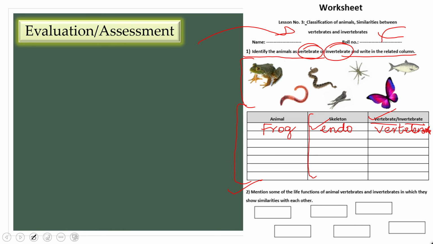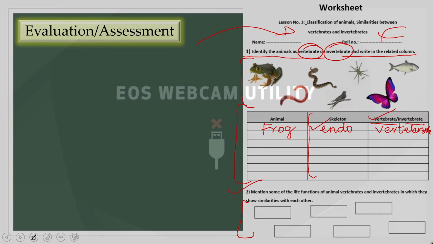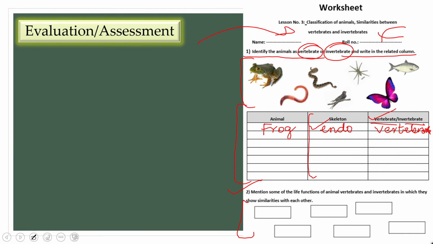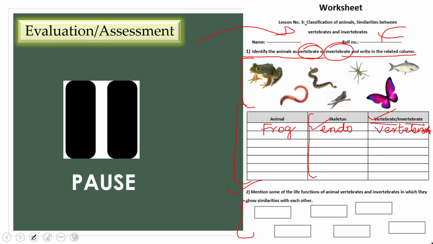Number 2, mention some of the life functions of animals, vertebrates and invertebrates, in which they show similarities with each other. ठीक है, अब जो इनके अंदर similarities हैं आपको यहाँ पे box में लिखनी है. Like they move, they reproduce, they respire. That means they breathe, and they have bilateral symmetry. So you will write in the boxes. So my dear student, pause the video and complete the worksheet.